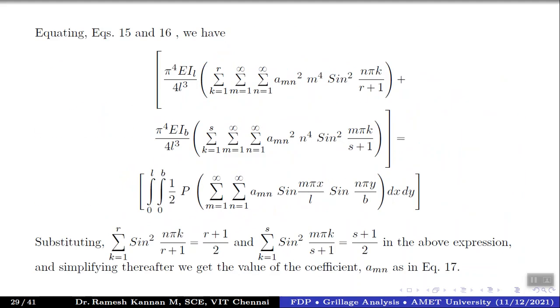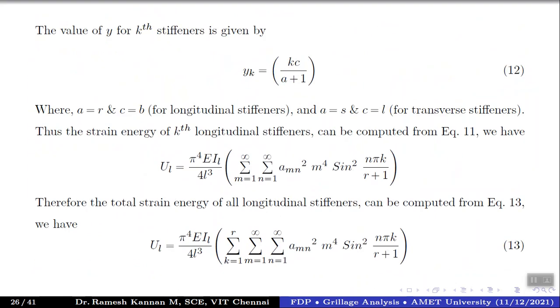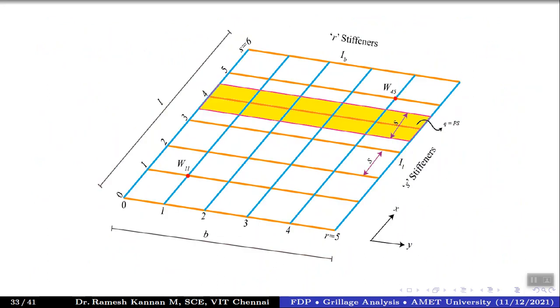So far we have talked about the stiffeners by this parameter. But some people argue that instead of taking individual parameters like the deflection of this beam and its influence on the other, they will take an area factor or a band factor. So instead of taking this beam, they can take this particular region, which is half the S of one cell and half the S of the other cell. So S by 2 plus S by 2 will give us S, right? So the intensity is Q equals P into S.